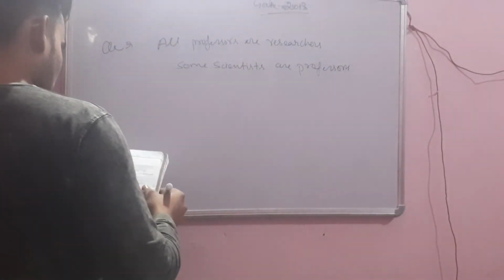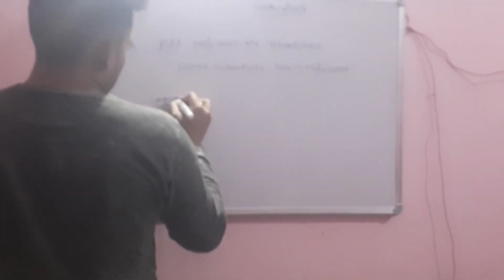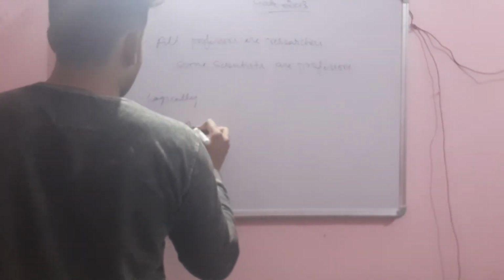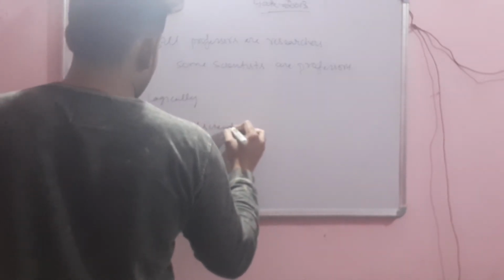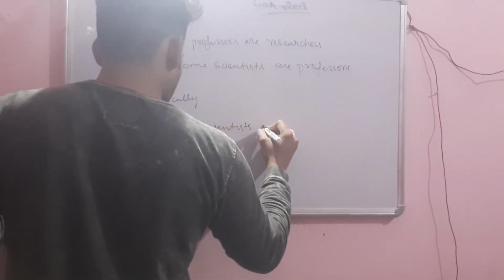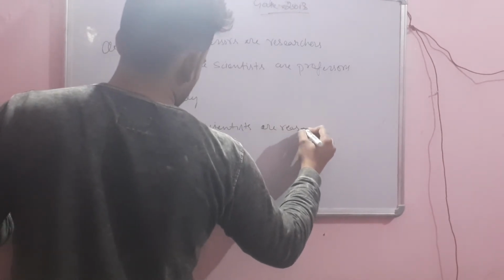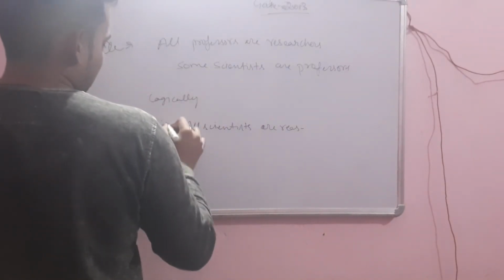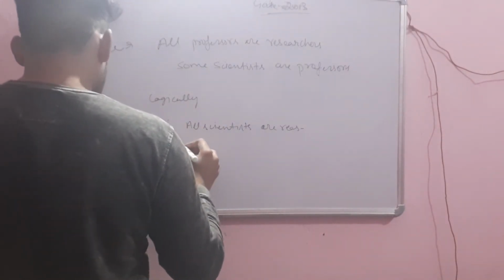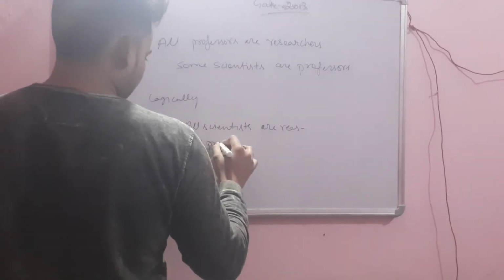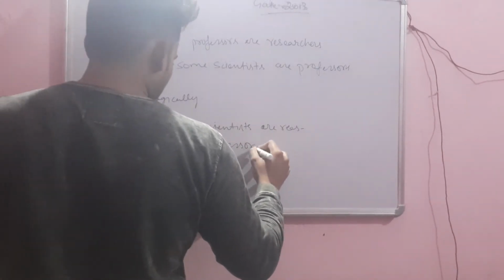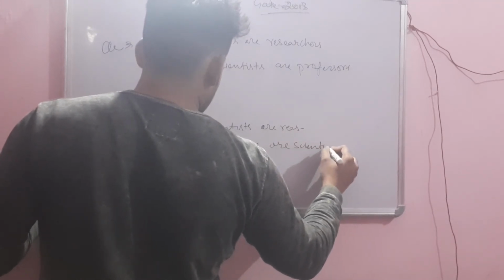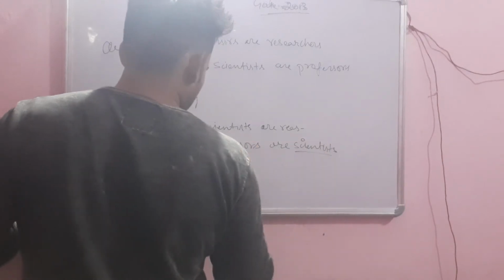Logically, which statement is correct? The first statement is all scientists are researchers. That is incorrect. All professors are researchers, not scientists, so it is incorrect already. The second is all professors are scientists. It is also incorrect.